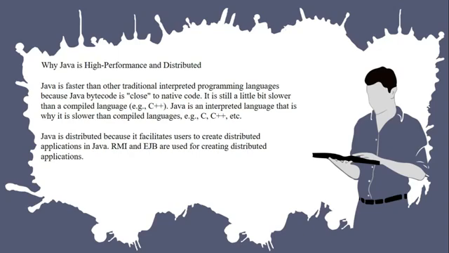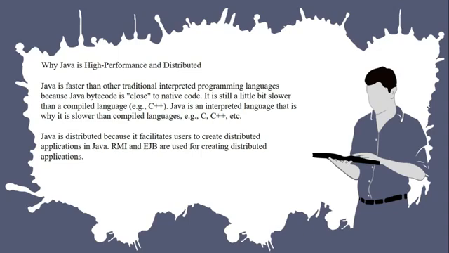Another feature is that Java is high performance and distributed. Java is faster than other traditional interpreted programming languages because Java bytecode is close to native language. By native language, I mean the machine language. But it is still a little bit slower than compiled languages. Why? Because Java is first converted into a .class file and then converted into machine language. Whereas, on the other hand, C and C++ are directly converted into machine language.